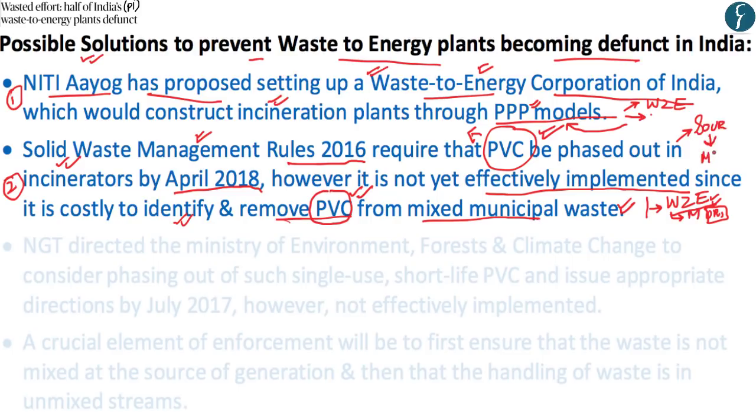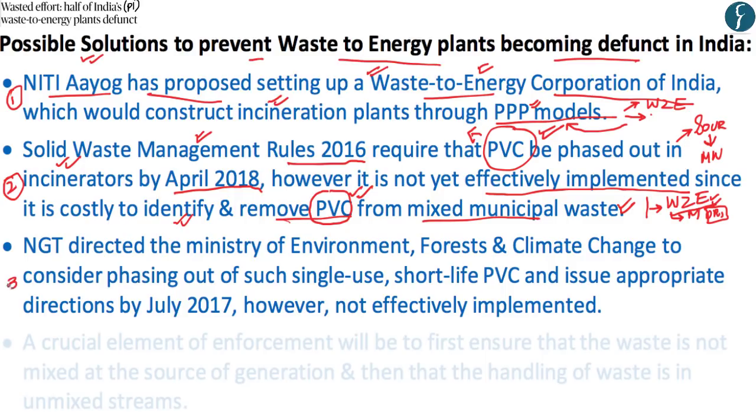PVC should not be thrown out in municipal waste. The third possible solution is that the National Green Tribunal has directed the Ministry of Environment to phase out single-use short-life PVC, and the NGT had asked the Ministry of Environment to issue directions for phasing out of single-use PVC by July of 2017.